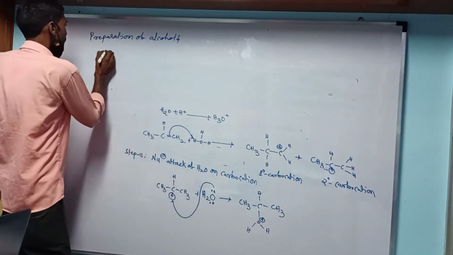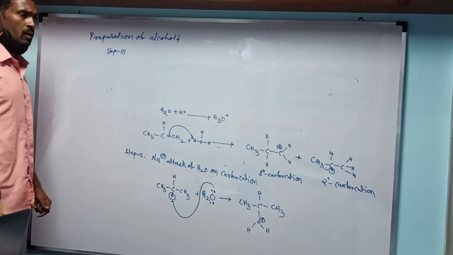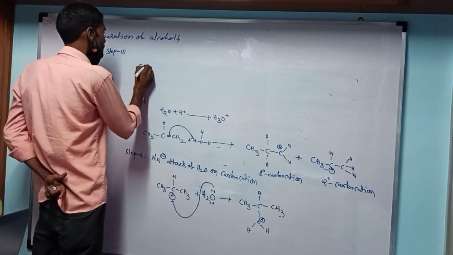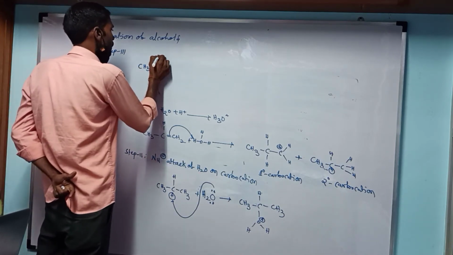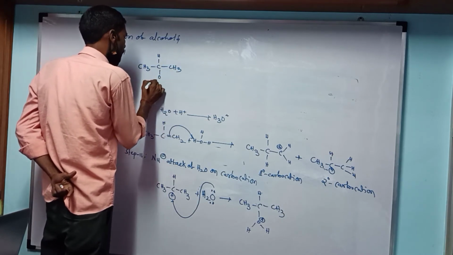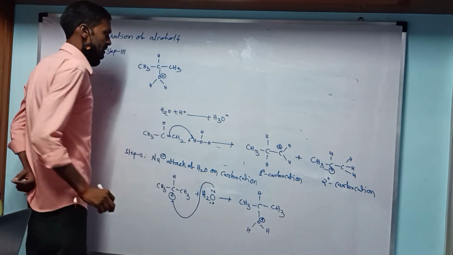So here step 3 reaction. Deprotonation of the protonated alcohol to form the alcohol. Here we indicated CH3, carbon, hydrogen, and also CH3. Here oxygen, hydrogen, and also hydrogen. Then here a positive charge is present.